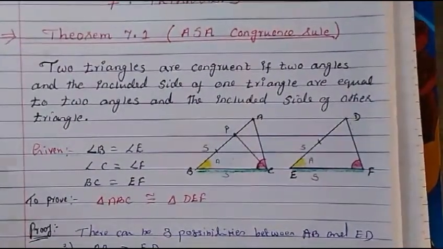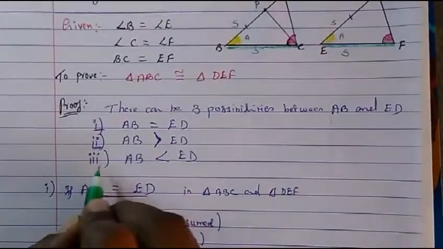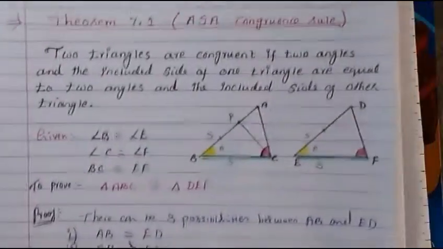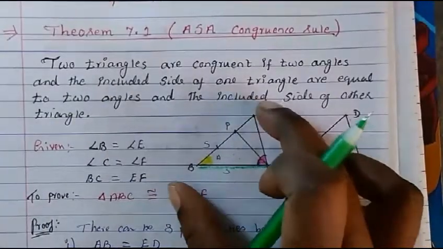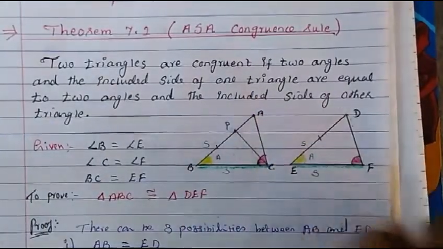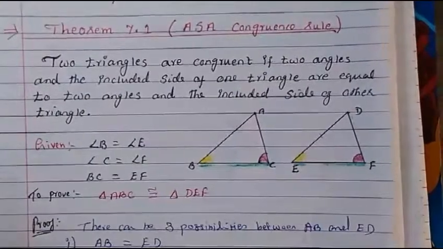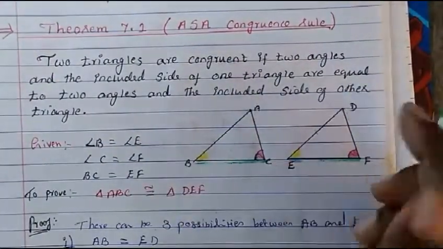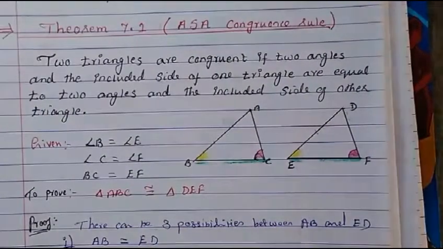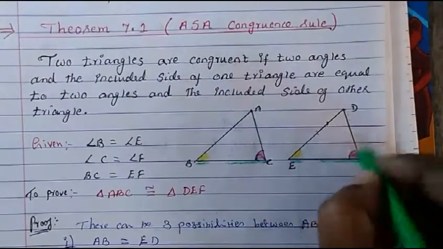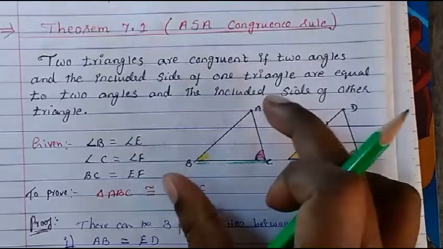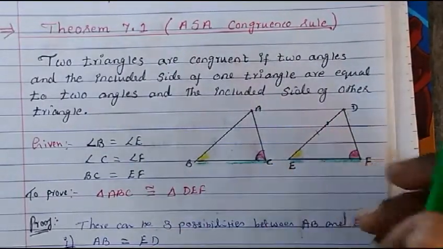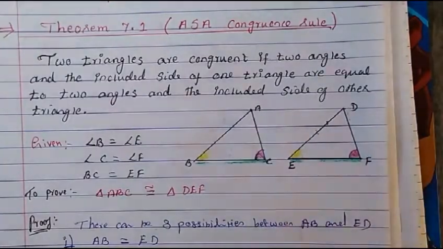Same way for case 3, where AB is smaller than ED. Then the same procedure we can do. We can take a point here and construct a line in such a way that AB becomes equal to this. Using the same procedure we prove that both the triangles are congruent.